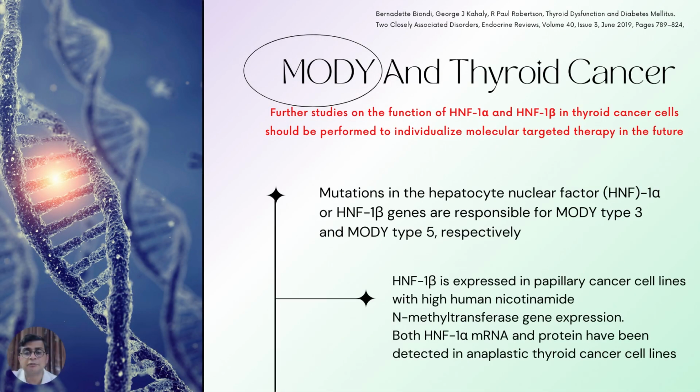So what is the clinical significance of this? Well, we don't know the clinical significance of this, but I'd like to say that further studies on the function of HNF1 alpha and HNF1 beta in thyroid cancer cells should be performed to individualize molecular targeted therapy in future. So this could be one of the ways in which we can look at more precise treatment of diabetes as well as thyroid disease. And also I wanted to highlight this not very well known crosstalk between maturity onset diabetes of the young and thyroid cancer.